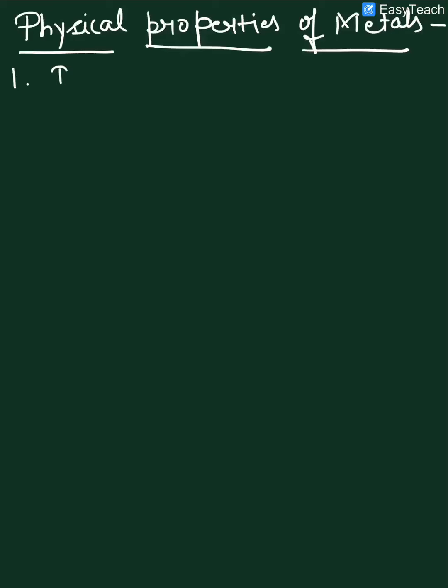First one is physical state. Most of the metals exist in solid state,